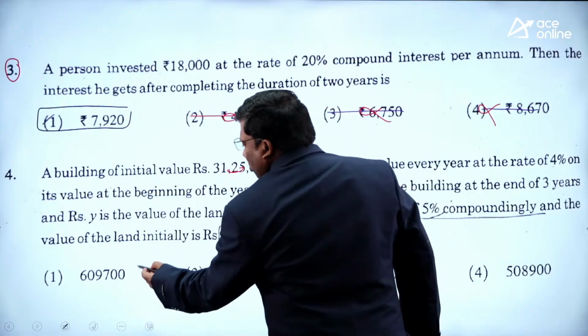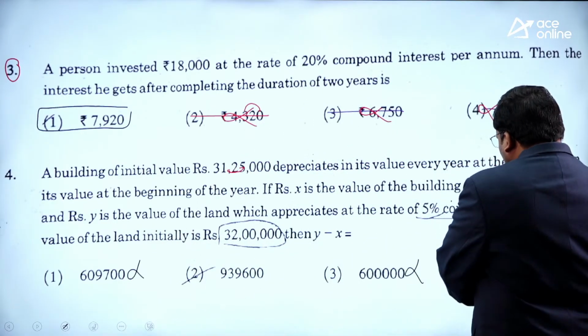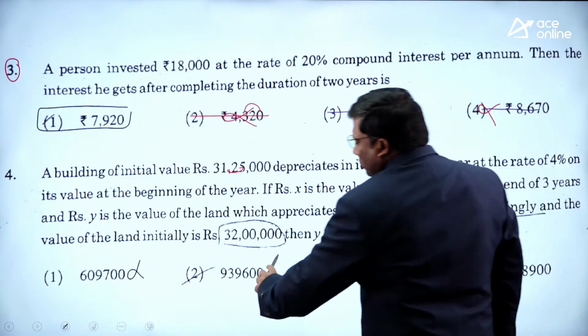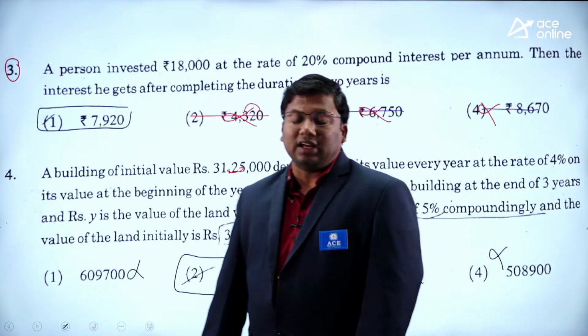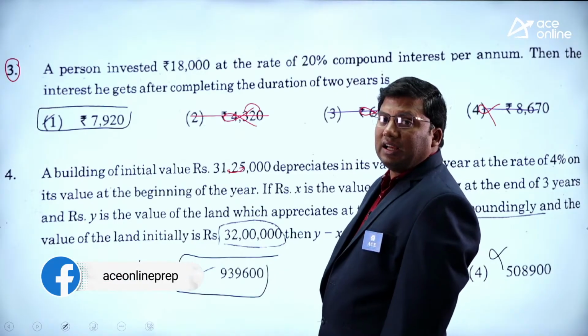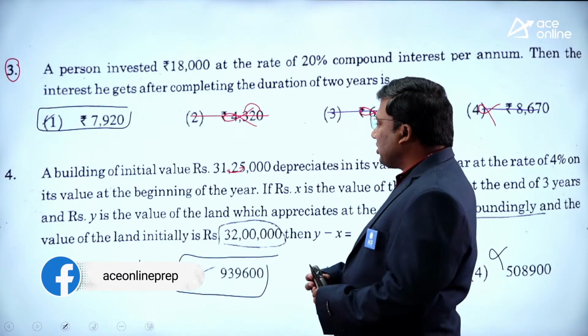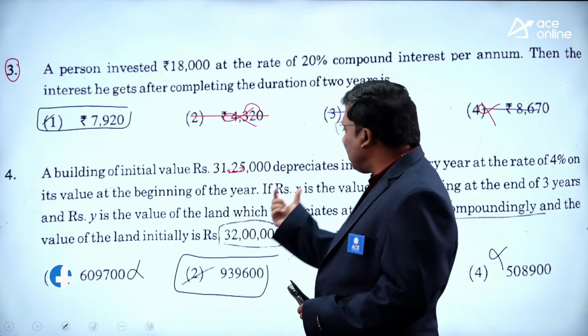This is not closer to 9 lakhs. Are you all with me? This is not closer to 9 lakhs. The answer for this question is 9,39,600. Again I am saying, this is closer to 30 lakhs. This is also closer to 30 lakhs.